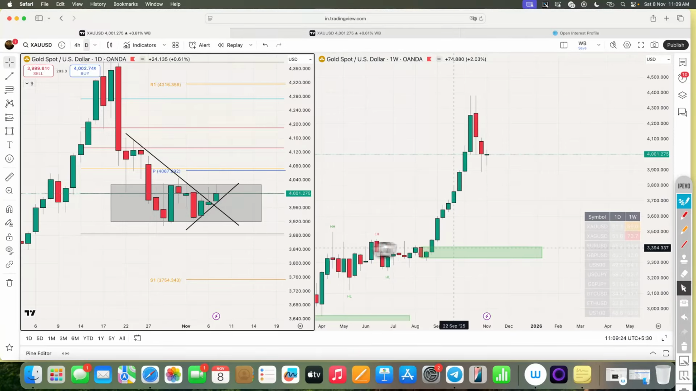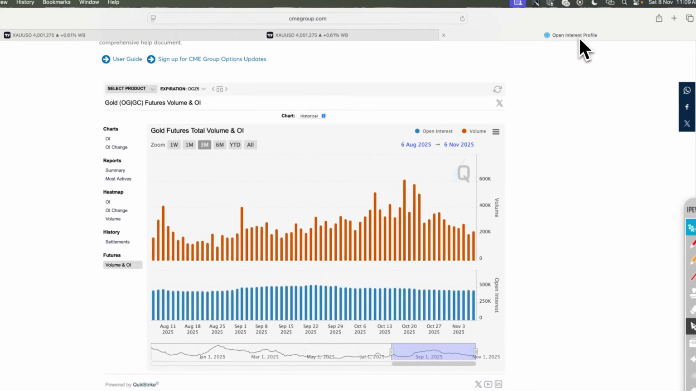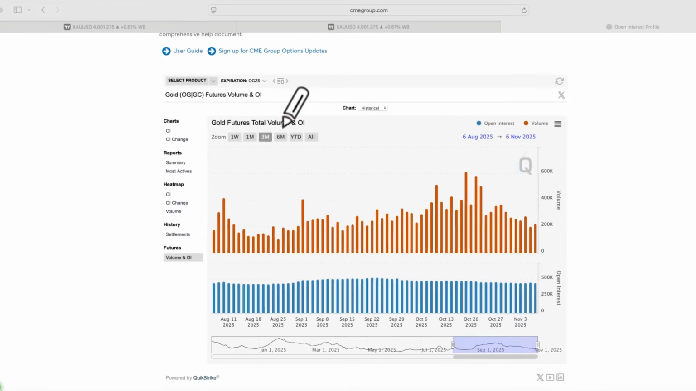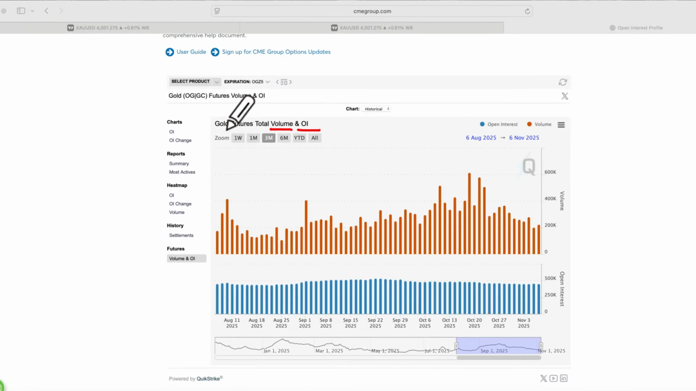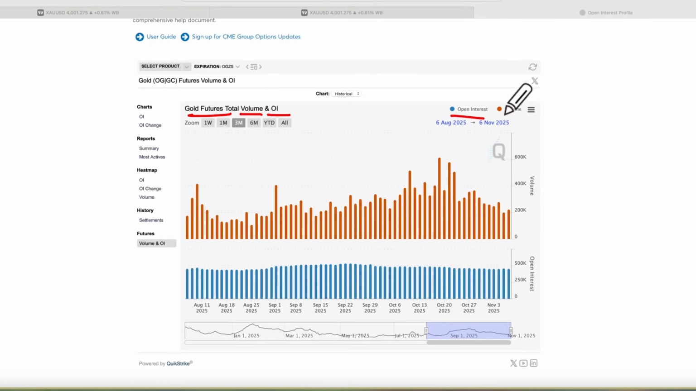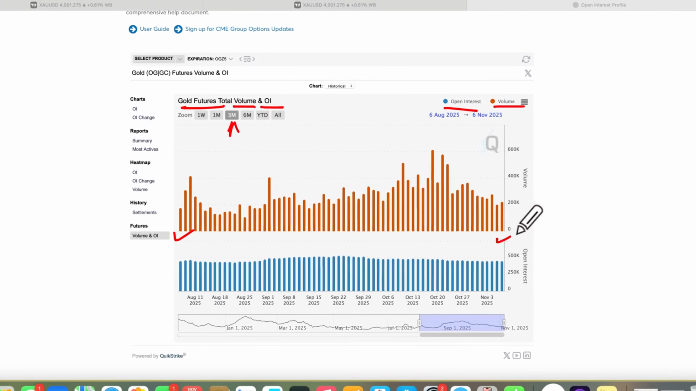Before going into the price action, as usual, we are going to discuss the data of gold futures total volume and open interest, because for this week also we do not have the latest COT report with us, so we have to get some hints from the open interest and volume. We are watching this on a 3-month period, from here to here.